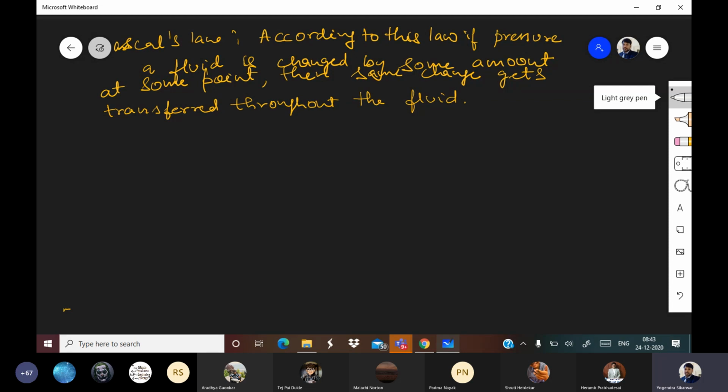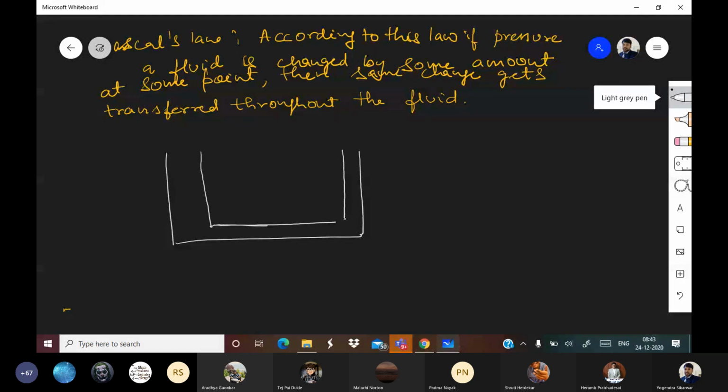Now, what is the application of this? This has a very beautiful application, and that is, please note, the hydraulic lift. Suppose this is a kind of U-tube setup, but the two limbs are not equal. This is a piston, this is another piston.